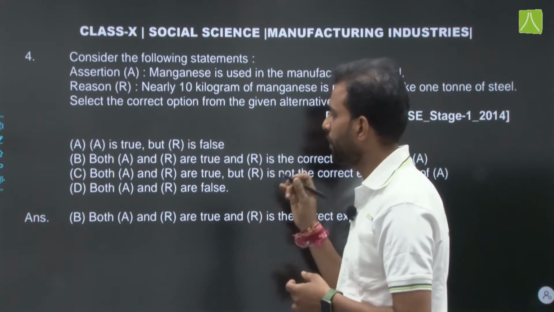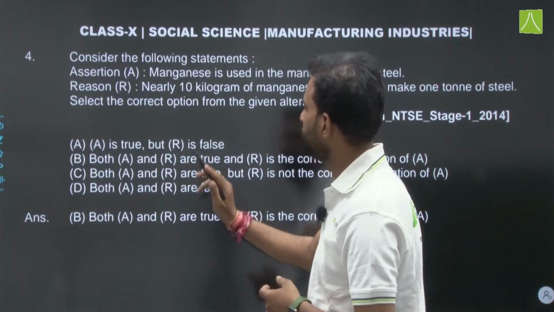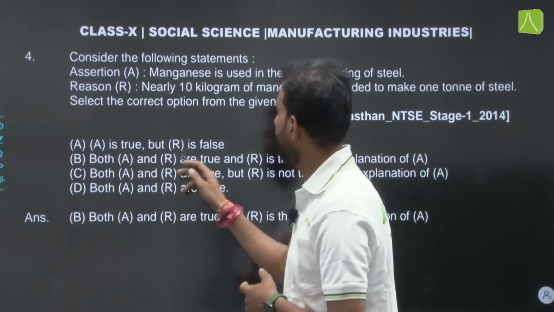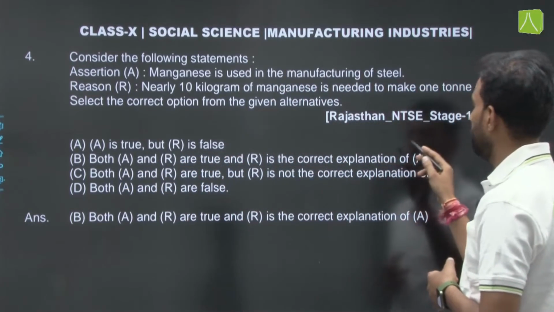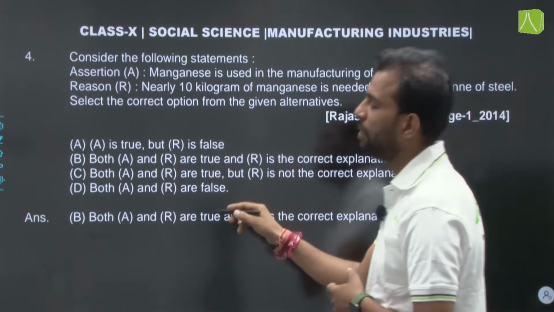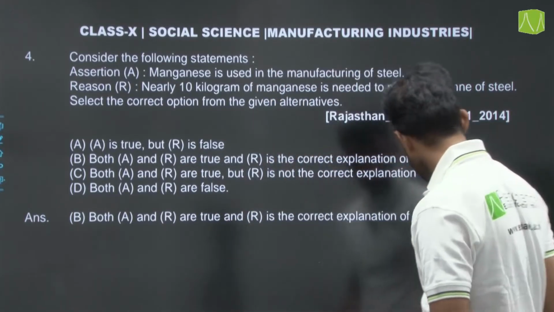So now choose the option. A is true, R is false. No, wrong answer. Both A and R are true, and R is the correct explanation of A. So option B will be the right answer. Then the next question.